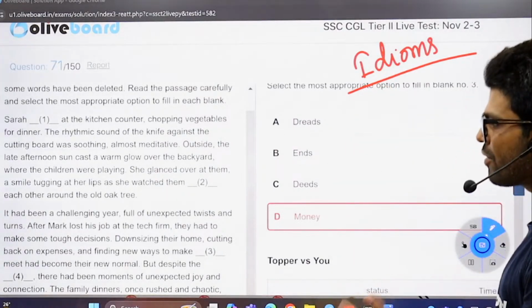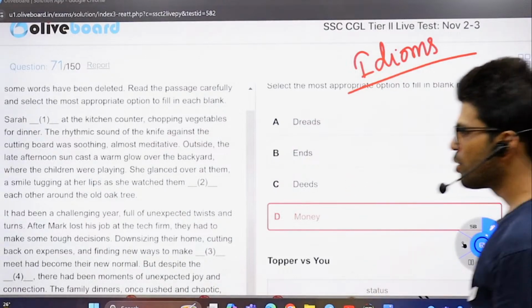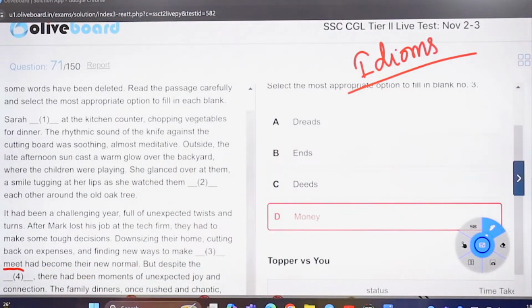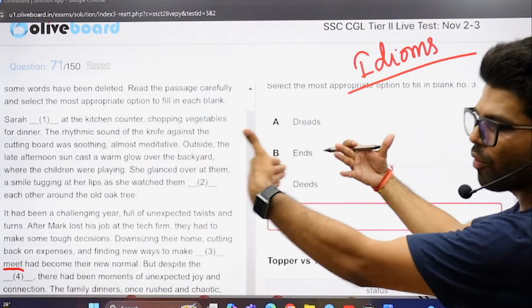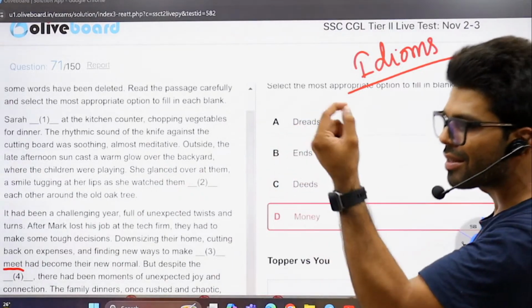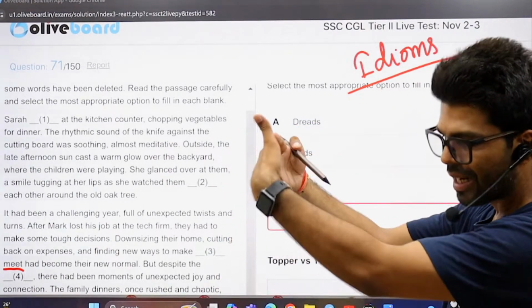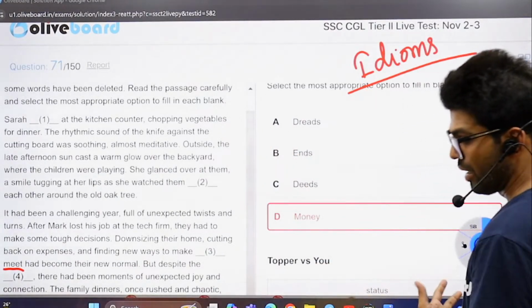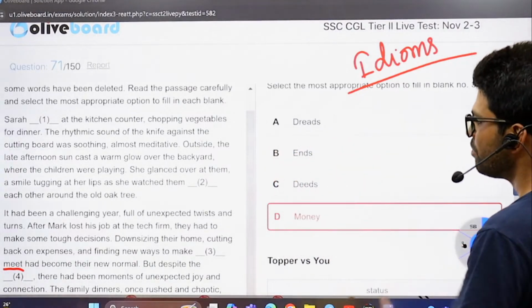If you do not have a job, if you don't have money, you just try to find ways to make blank space meet. You didn't pay attention to the next word. If you say money, fine, but we cannot make money meet. How would money meet? That's a singular term. In order to meet, we must have a couple of terms which can meet. Impossible. Dreads, frightened, fear, that's a negative word, and we cannot make fear meet.